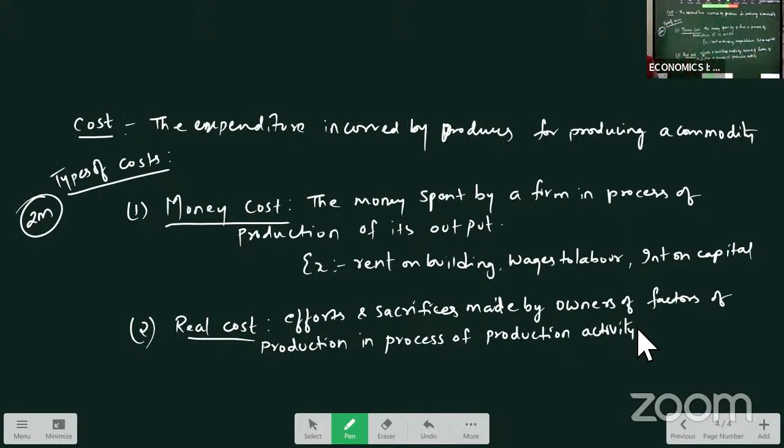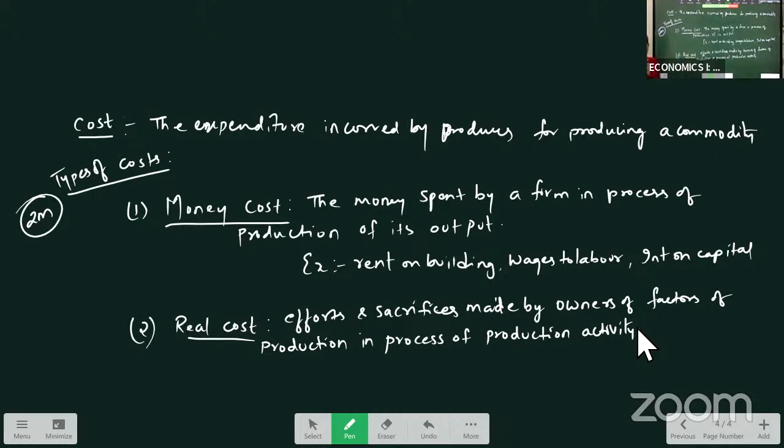Real cost means we are not paying any money. How are we calculating the real cost here? The efforts and sacrifices which are made by the owners of factors of production. For land, an owner will be there. That owner is sacrificing the land for making production. If the land is not given by the owner, then obviously we cannot make any production on that land.